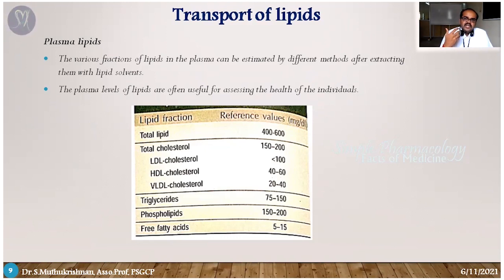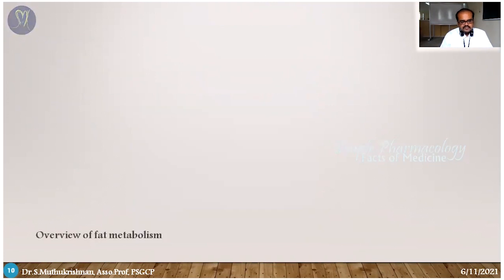So if the LDL VLDL level is high, that is high risk. If HDL is high, that's very good. In a normal condition, a high amount of HDL cholesterol is very good. LDL VLDL level must be kept under control. If it exceeds, it is very high risk, and the person can develop atherosclerosis.